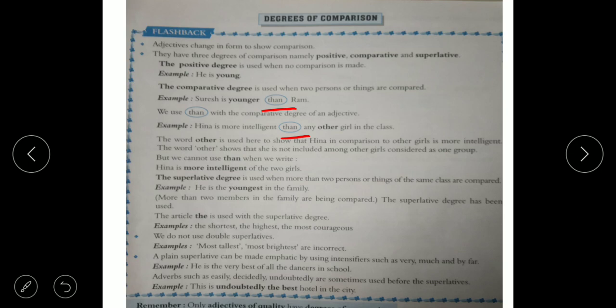We do not use double superlatives. Most tallest, most brightest are incorrect. Tallest is already there. Tallest is a superlative form, so we can't use most tallest. Brightest is already superlative. Don't write most brightest.